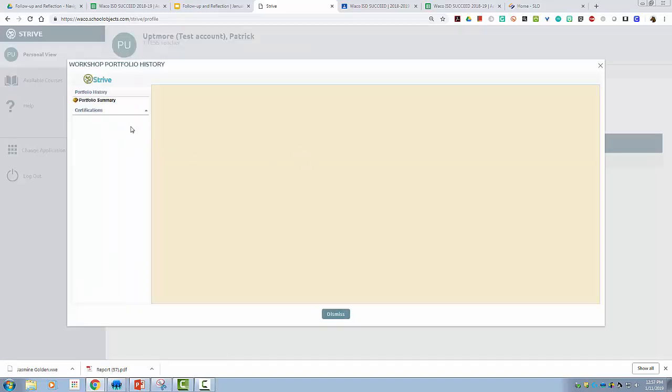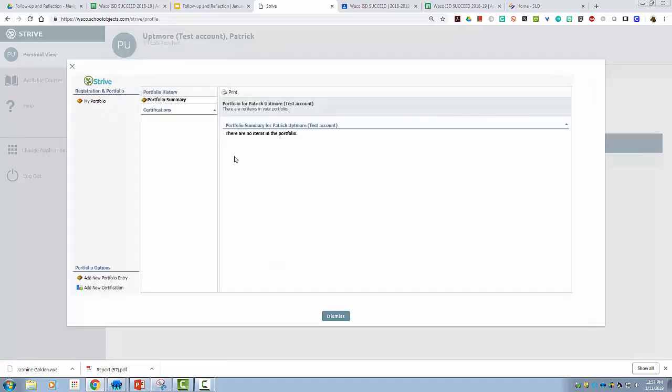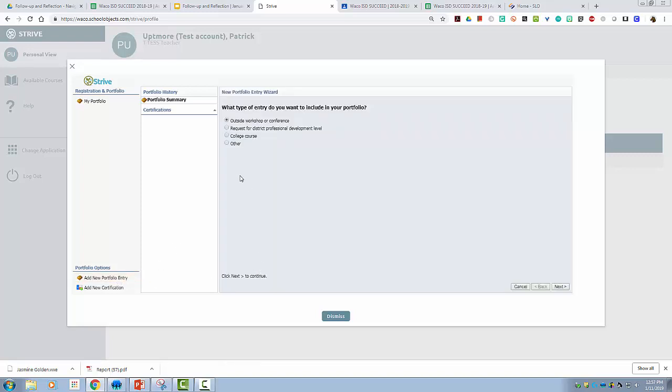So you can look at your history, your certifications in here. You can also update your portfolio. So if you need to add additional entries for professional learning, perhaps you attended trainings outside of the district, maybe a Region 12 or a conference, if you go in and you add a new portfolio entry, you can actually request credit be tracked in Eduphoria in this manner.